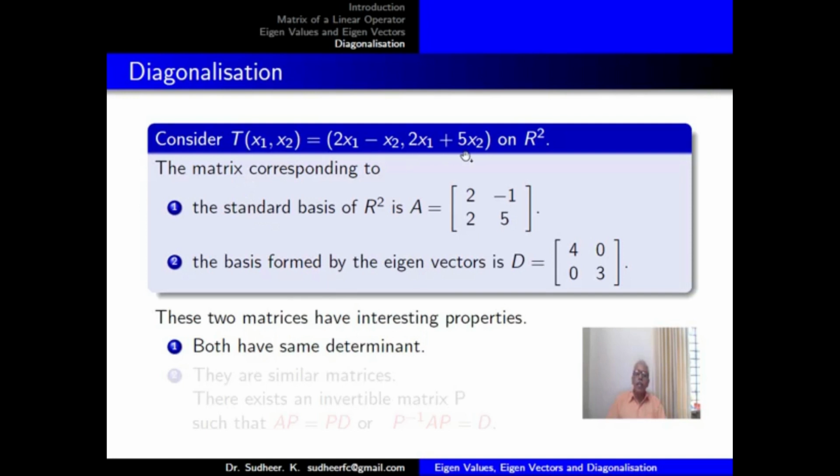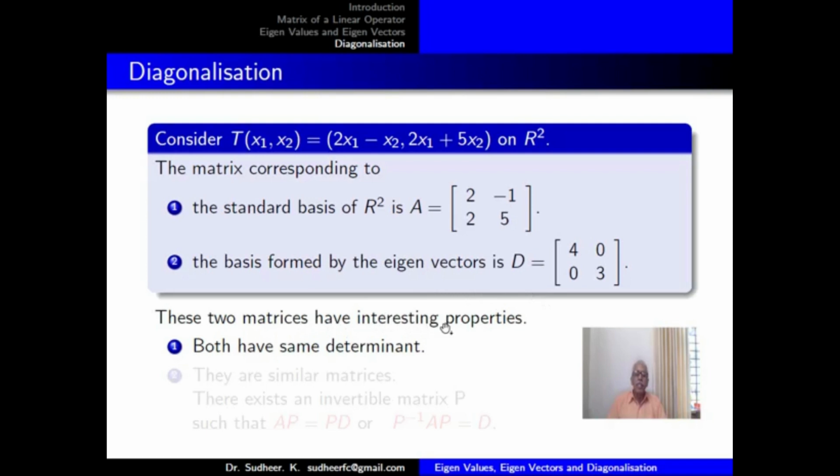The operator T(x1, x2) = (2x1 - x2, 2x1 + 5x2) on R2. The matrix corresponding to the standard basis of R2 is A = [2 -1; 2 5], which was already found, and the matrix corresponding to the basis formed by the eigenvectors is D, the diagonal matrix [4 0; 0 3].